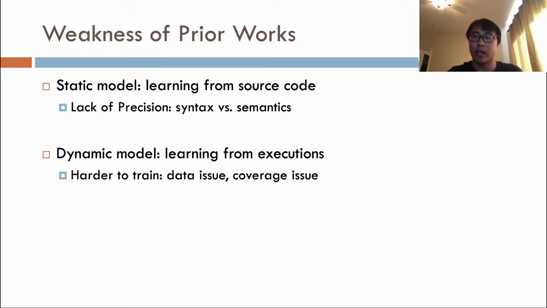Obviously, a pure dynamic approach is also flawed. First, a model that is built upon dynamic techniques will inevitably suffer from the inherent limitation of dynamic analysis. That is, the generalizability of a model can be severely affected if it is trained on executions that do not sufficiently cover a program. Second, even for a covered program path, dynamic models need many execution instances to generalize from, resulting in a lengthy, inefficient training process.